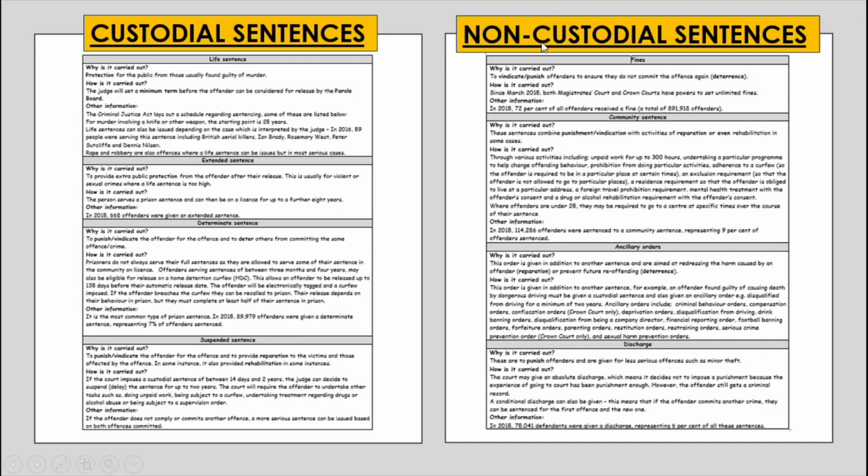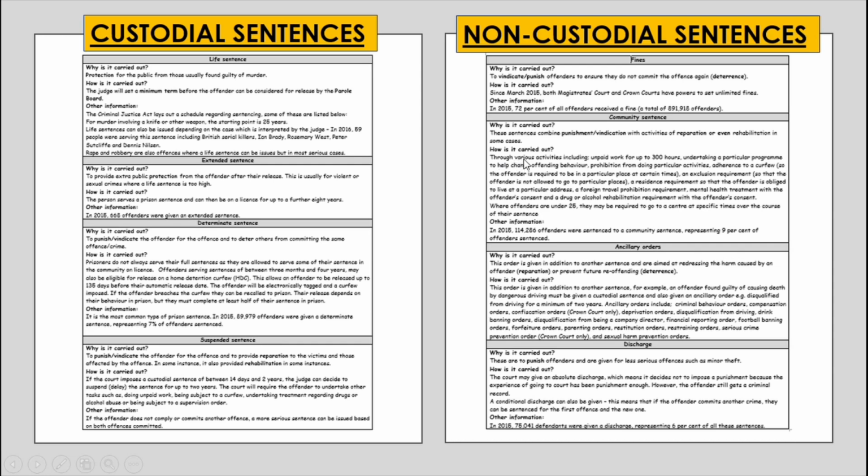Now let's move on to look at the non-custodial sentences. Firstly, we have fines. These are to punish offenders to ensure that they do not commit the offences again, a form of deterrence. Since March 2015, both magistrates' courts and Crown courts have powers to set unlimited fines. Community service. Why is it carried out? These sentences combine punishment with activities of reparation or even rehabilitation in some cases.